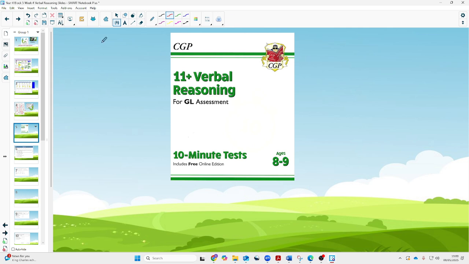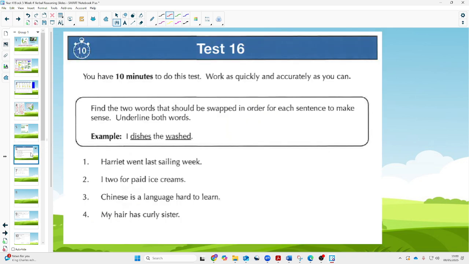Right, moving further on now into your CGP book. So we're going to have a look at the questions inside this book now. And we're going to be doing test 16. So I'm just going to make sure I've got the relevant book as well ready, so we can have a little look at those questions together.